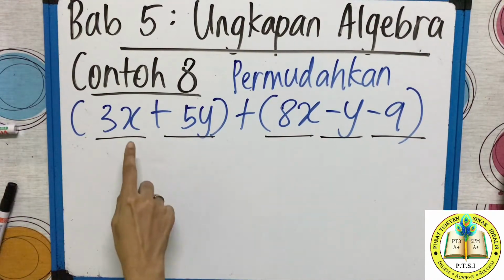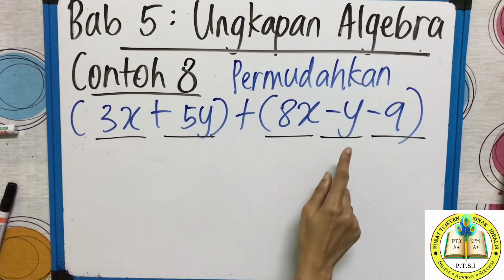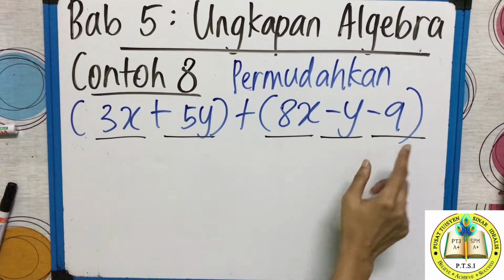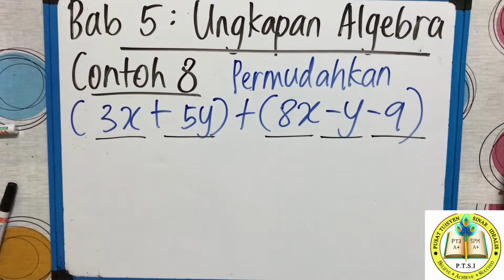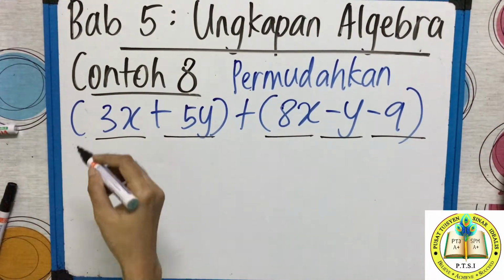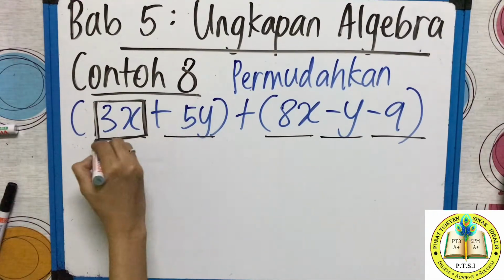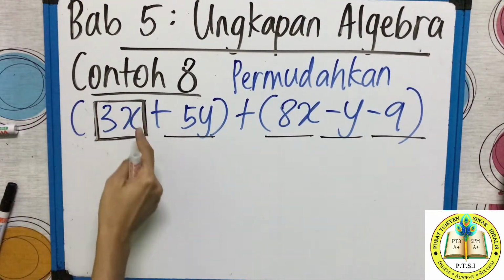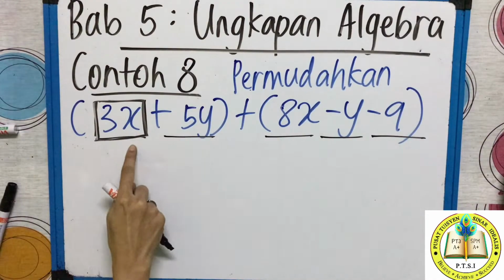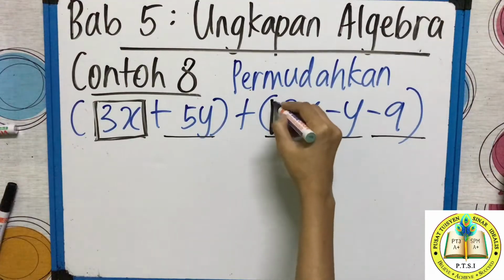First, if you see here, ada X, ini ada X. Ada Y, ini ada Y. And this one is just a number. So what teacher will teach my students always, I'll ask them to put shape, pattern. You see, contohnya 3X. Cikgu letak kotak. Can you see? For 3X. The group, the term teacher put a box. So kalau X ni cikgu letak kotak, X ini pun cikgu letak kotak.